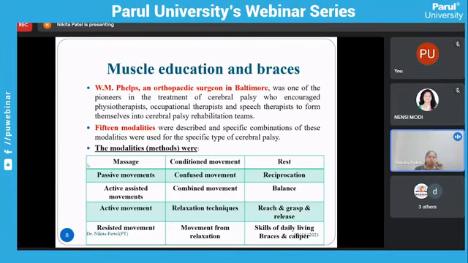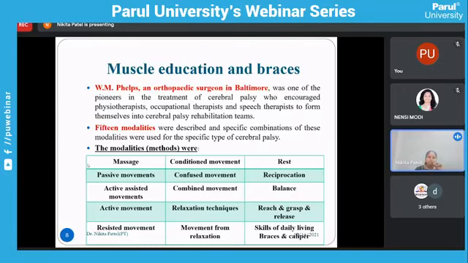We can use combined movement, that is, synergy pattern, if the patient is not having any movement. Next, we can give relaxation technique, movement from relaxation, rest, reciprocation, and balance training. We can give reach, grasp, and release, which is for fine motor grip.